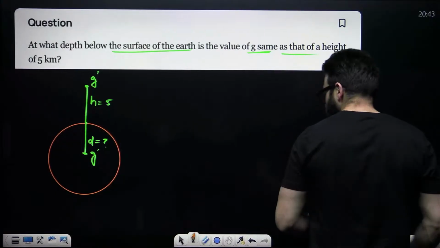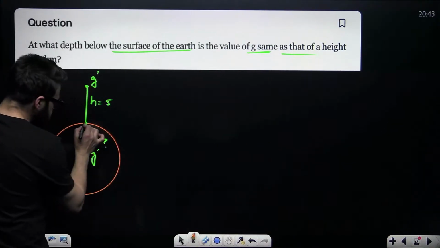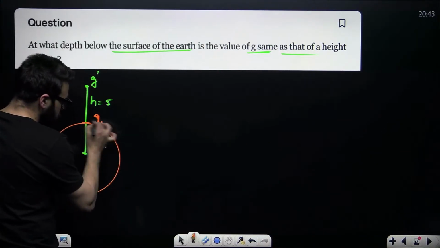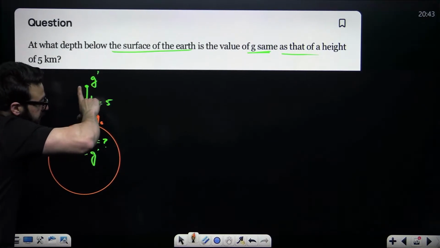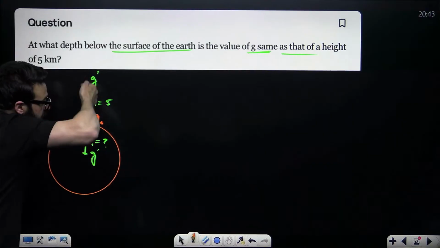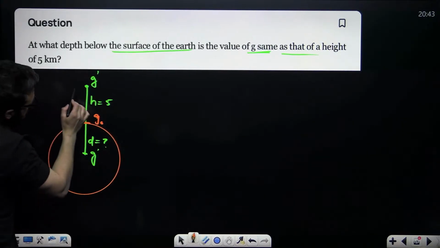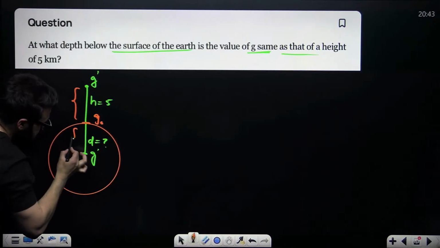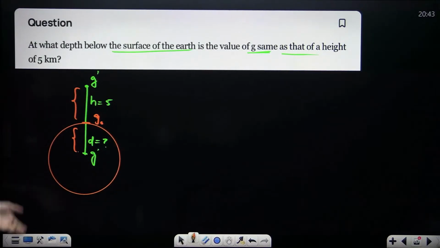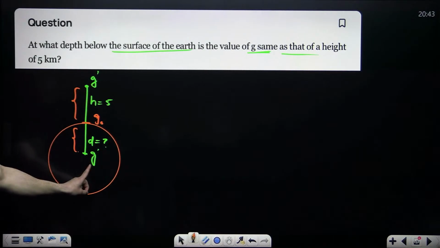Guys, tell me one thing. What is the value of acceleration due to gravity here? That is g naught. Now, here it is g dash. What will be the percentage change in g? The percentage change in g from here to here will be the same as the percentage change in g from here to here. As simple as that. If it is 10, this is also 10.